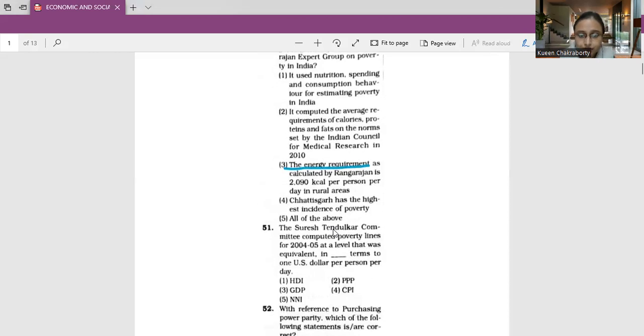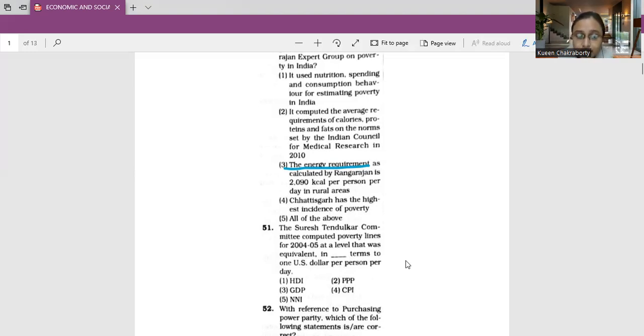Next, the question we have is 51. The Suresh Tendulkar Committee computed poverty lines for 2004 to 2005 at a level that was equivalent in dash terms to $1 per person per day. Number one is HDI, number two PPP, number three GDP, number four CPI, and number five is NNI.